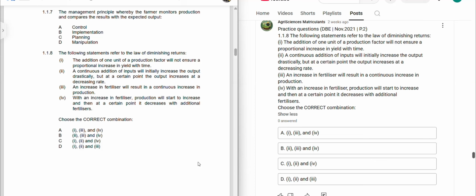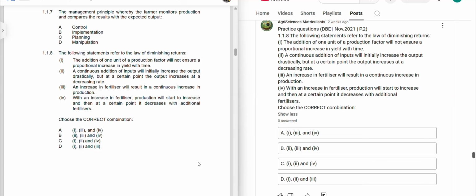A continuous addition of inputs will initially increase the output drastically, but at a certain point, the output increases at a decreasing rate. Roman figure 3, an increase in fertilizer will result in a continuous increase in production. Roman figure 4, with an increase in fertilizer, production will start to increase, and then at a certain point it decreases with additional fertilizers. Choose the correct combination.